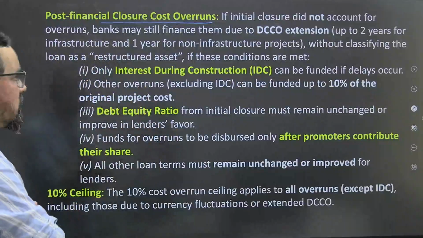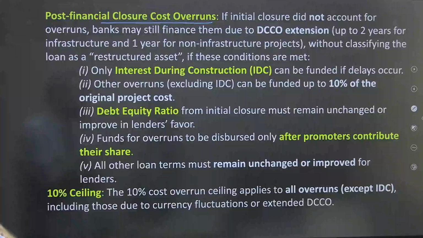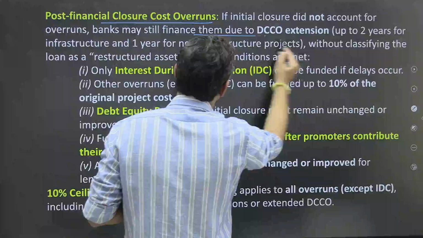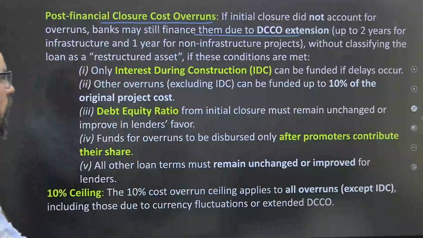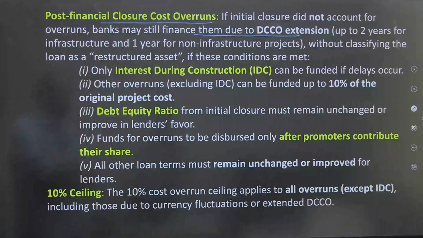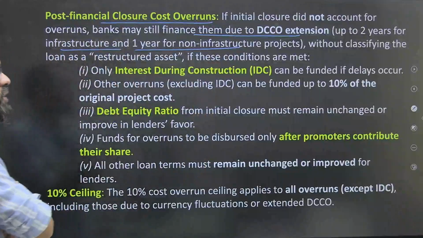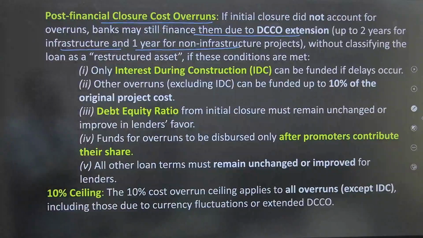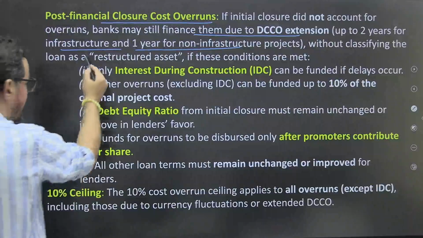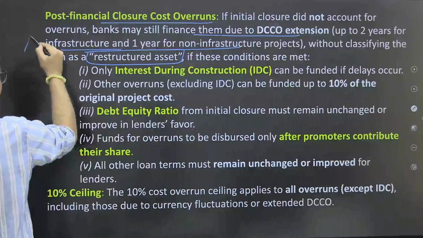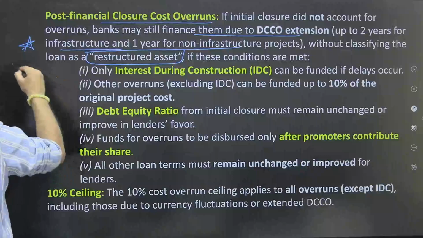Post financial closure cost overruns. If the initial closure did not account for the overruns, the bank may still finance them due to DCCO extension up to 2 years for infrastructure and 1 year for non-infrastructure projects, without classifying the loan as a restructured asset. Please do remember this one, a very, very important statement, very important for examinations.